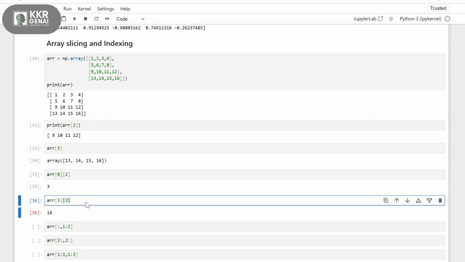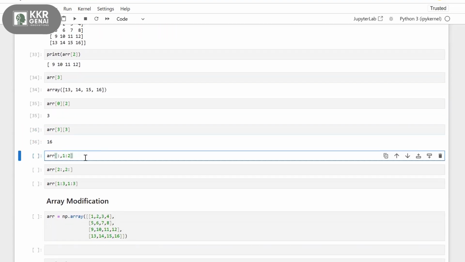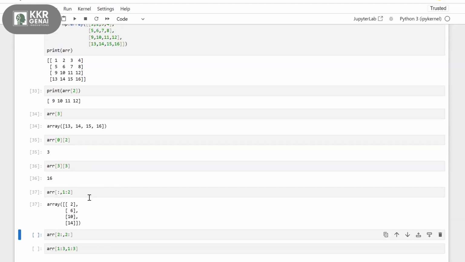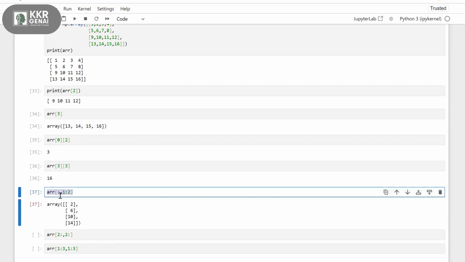Now there is a little trick here. Array of colon, comma, 1 colon 2. Let's see the output first. So this is my output. How are we getting this output? Now here we have a comma, right? So before the comma and after the comma. Before this comma, I have a colon. That means I'm indicating all the rows. If I use the colon, then I'm indicating all the rows.